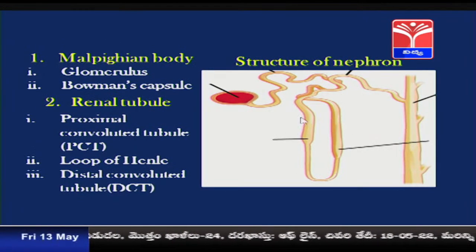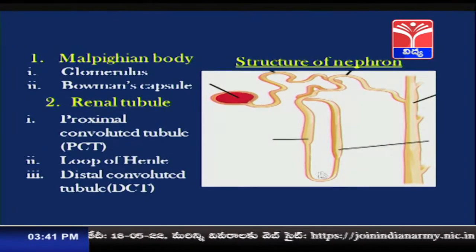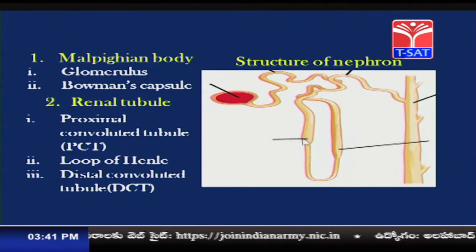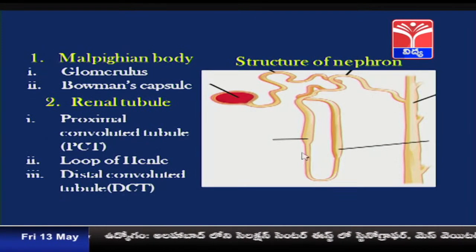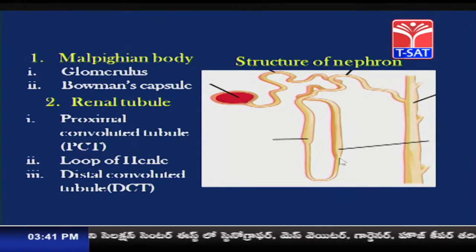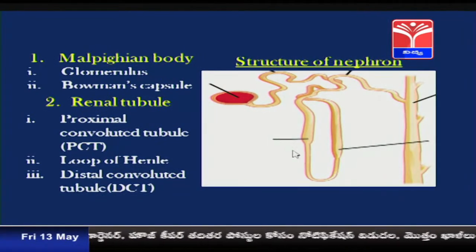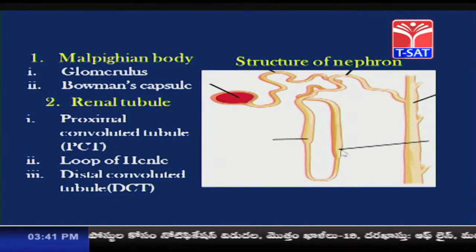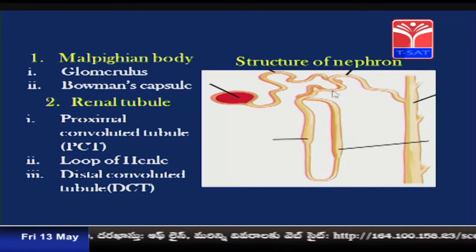This is a U shaped or hairpin shaped tube called Henle's loop, which contains two segments: the one which runs downwardly is called the descending limb, and the one which runs upwardly is called the ascending limb.